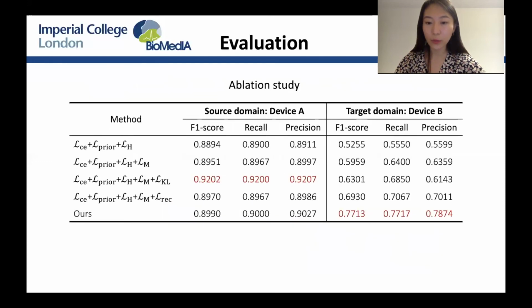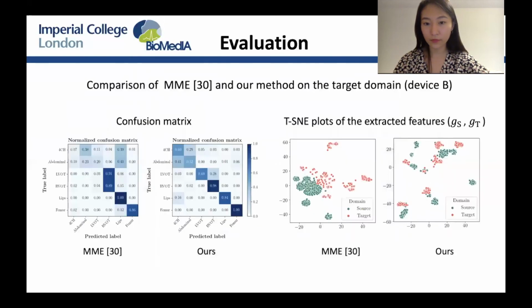We further explore the effectiveness of different components in the proposed method by removing different losses. Moreover, we show the confusion matrix and t-SNE plots of our method compared with a state-of-art domain adaptation method.